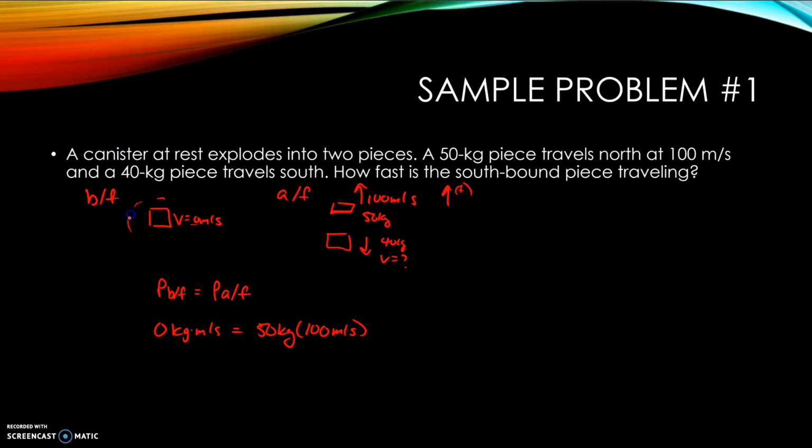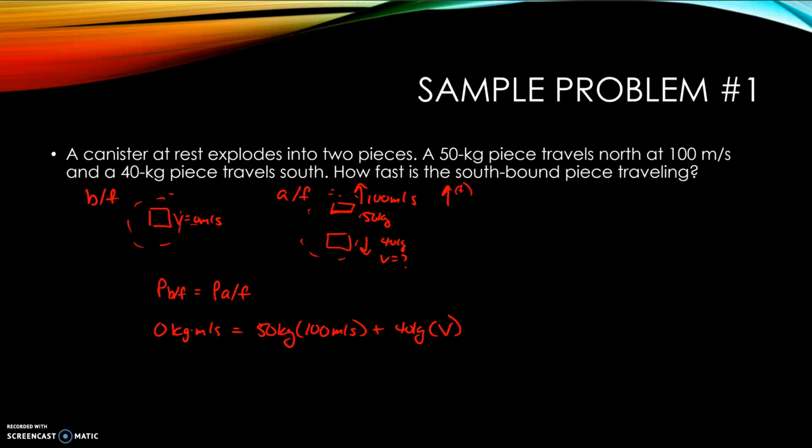And remember, since this is our system beforehand, both these are still included in our system. So this will be the momentum of this piece plus the momentum of the piece going down. So this will be 40 kilograms times its velocity. That has to equal 0.